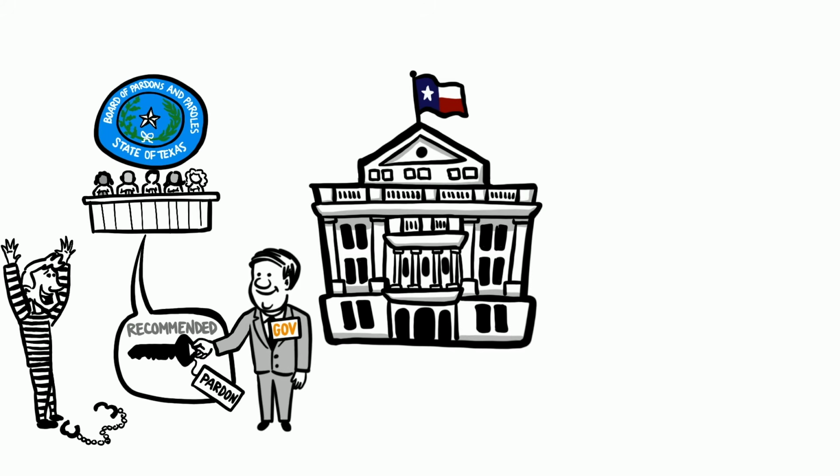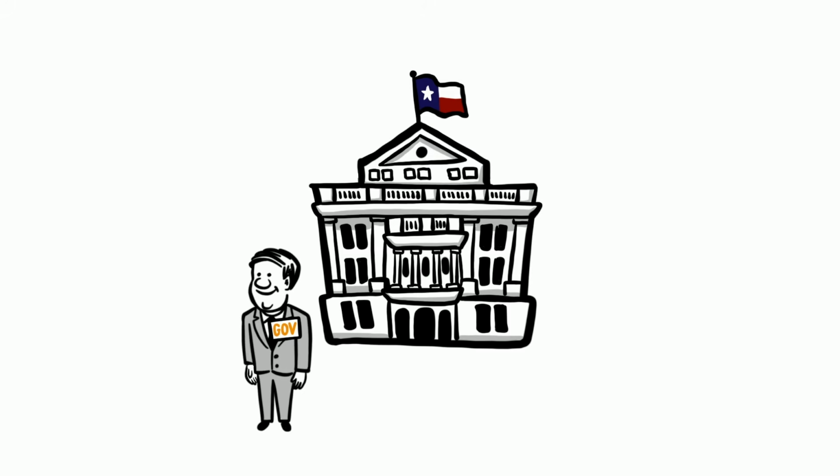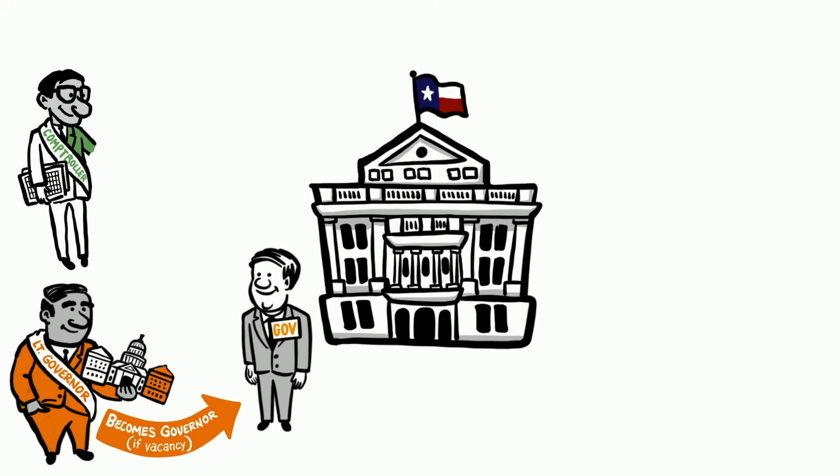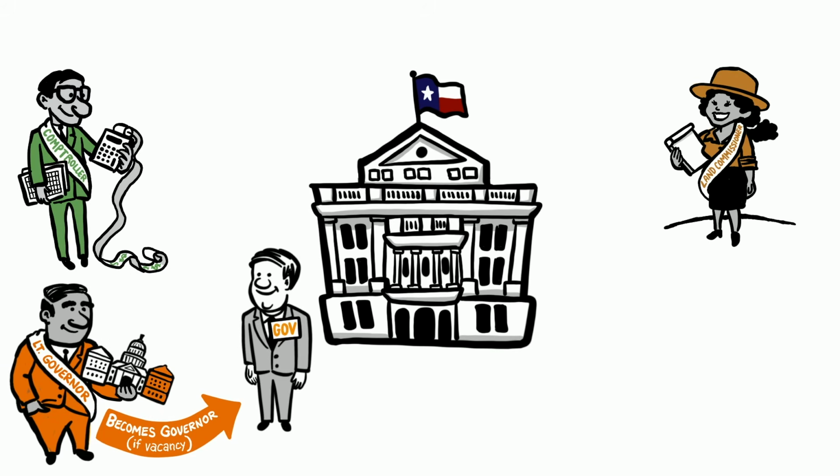In addition to the governor, the following officials are also part of the executive branch. The lieutenant governor presides over the Texas Senate and becomes governor if there is a vacancy in that office. The comptroller of public accounts is responsible for maintaining the state's finances. The land commissioner manages state parks and lands, manages mineral rights, and preserves state history like the Alamo.